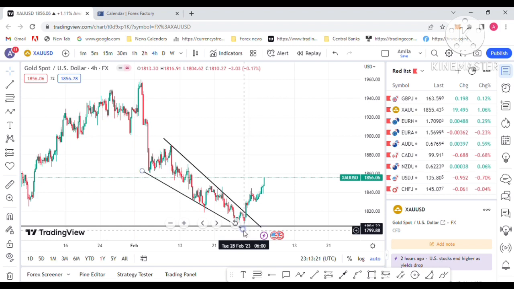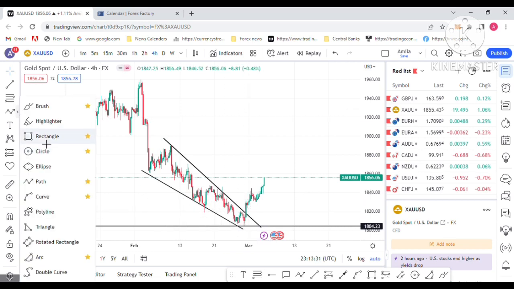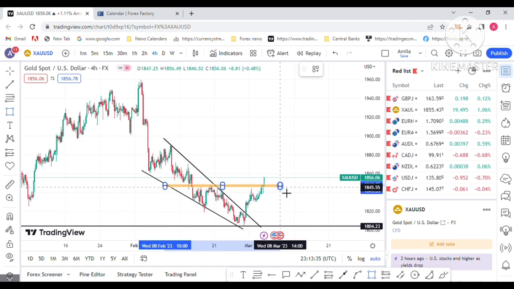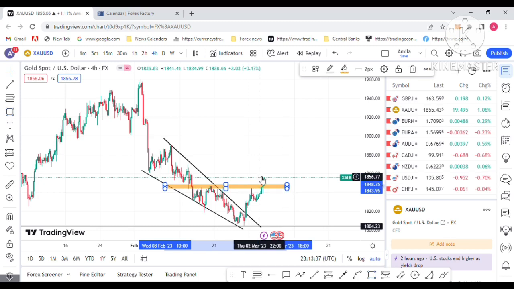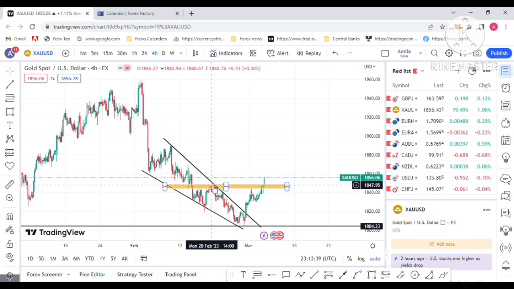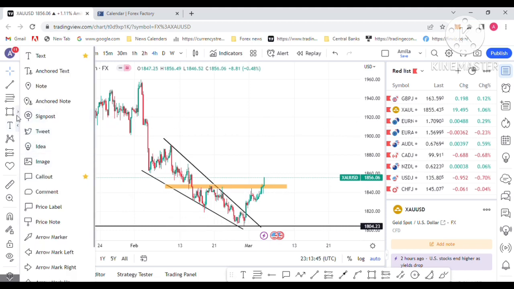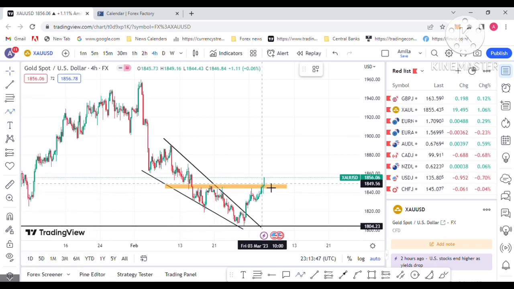I am forecasting that the gold 1880 level is my next sell opportunity target. This is the yellow color line. I am drawing this line because the left side resistance should be supporting here. This is the target.